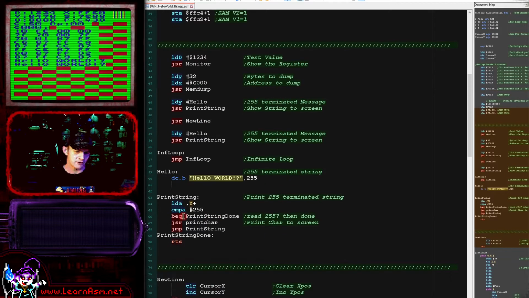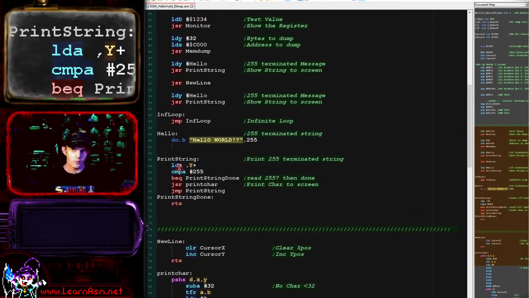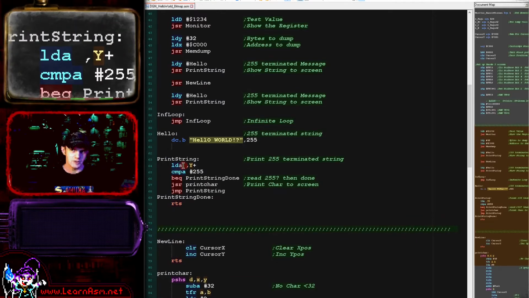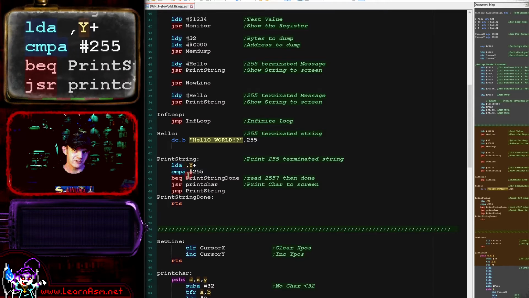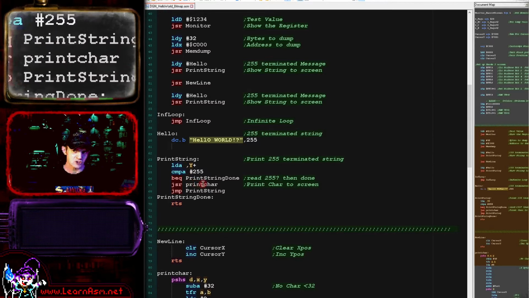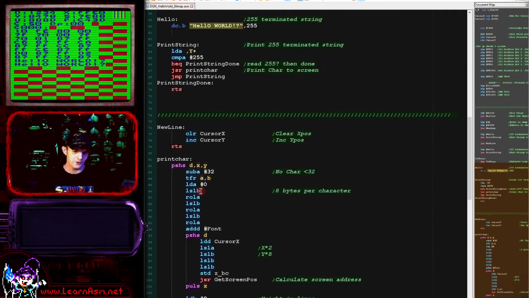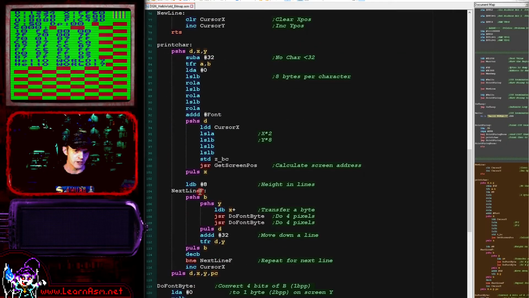We're going to show that print string to the screen. Now, when it comes to print string, all we're doing is we're loading consecutive bytes from the Y register's address, seeing if they're 255, and if they are not, we're just using print char to show them to the screen. The print char routine is going to do all of the work for us.